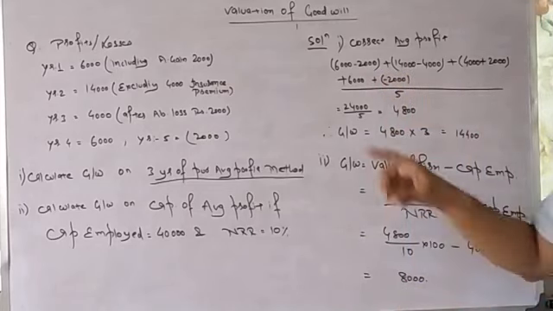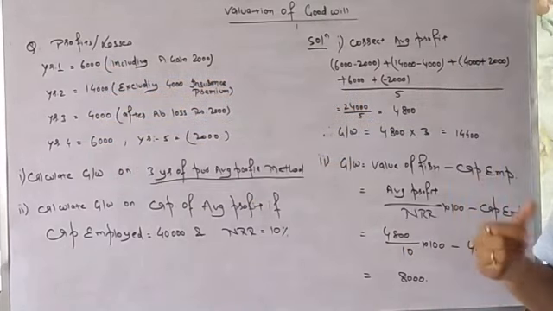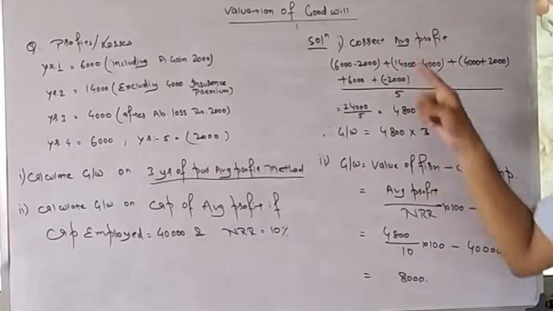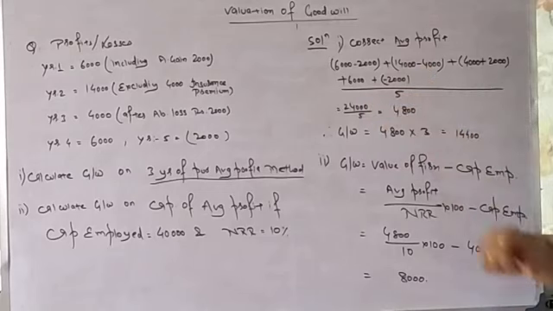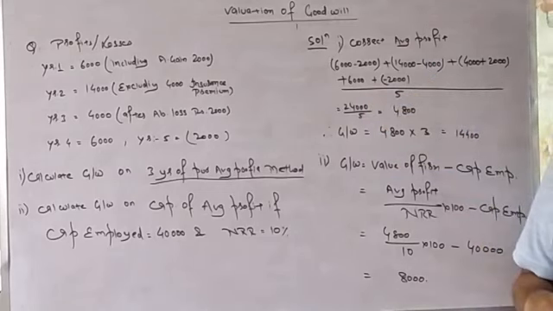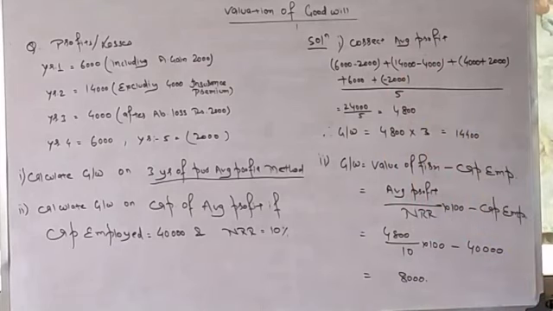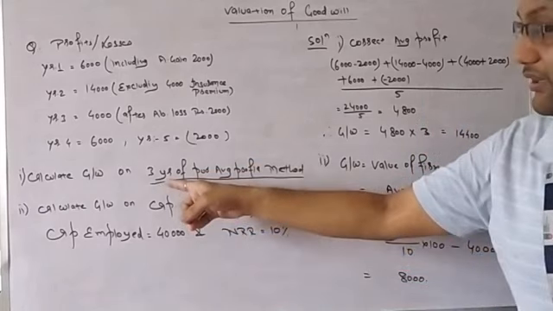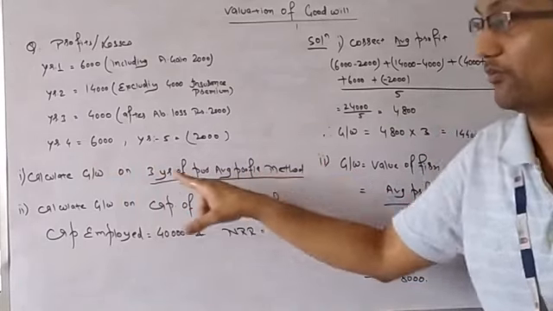deduct it. So year 1 plus year 2 plus year 3 plus year 4 minus year 5, divided by 5, to get average profit: summation of x divided by n, which is equal to 4,800. Now the formula of goodwill is average profit into number of years of purchase. Average profit is 4,800, number of years of purchase is 3 years. 4,800 into 3, 14,400 will be my goodwill according to the first method.